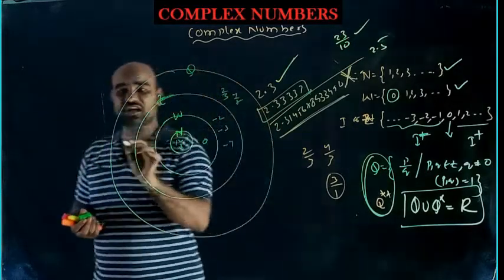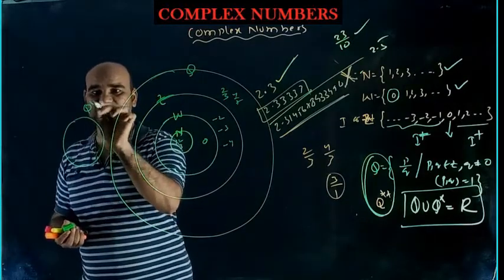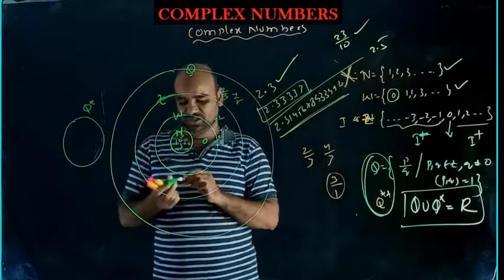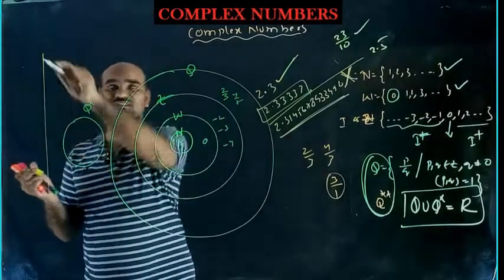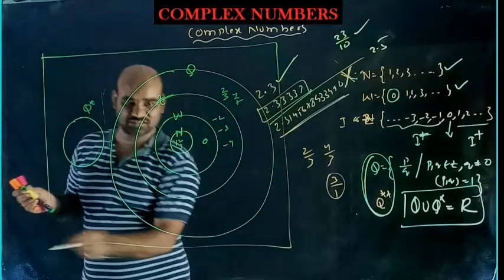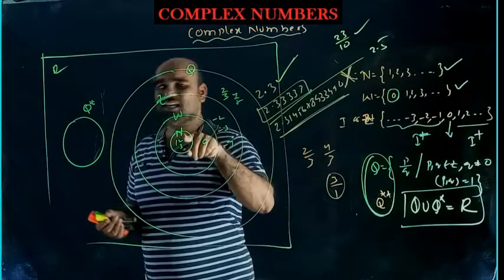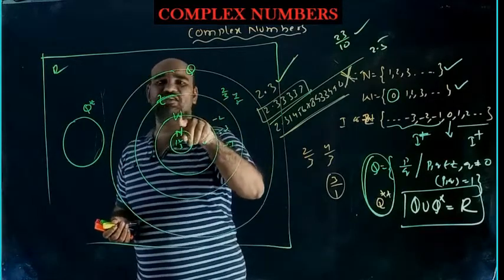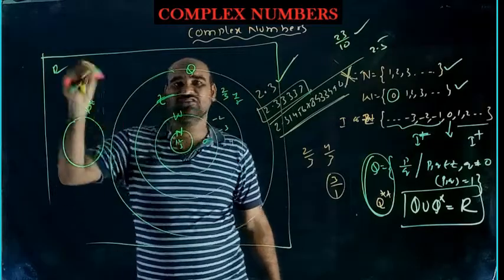After that, Q star was introduced. Q star and Q are disjoint sets. The union of these two is called the real numbers. This is the real number set. Every natural number is a real number, every whole number is a real number, every integer is a real number, and every rational number is also a real number.